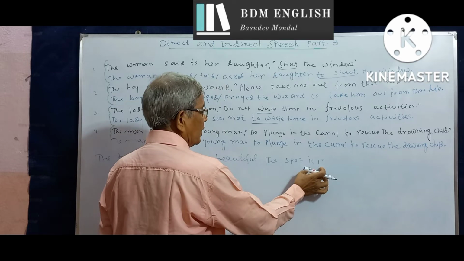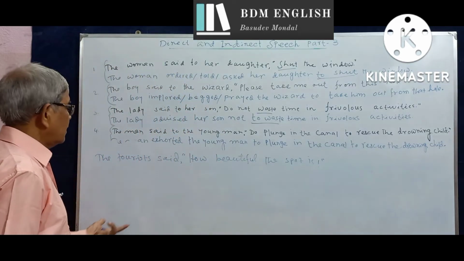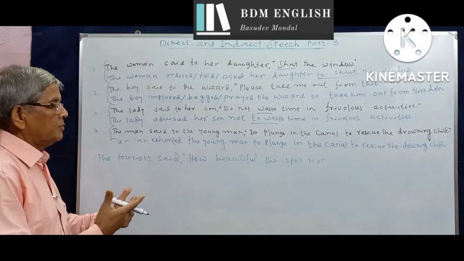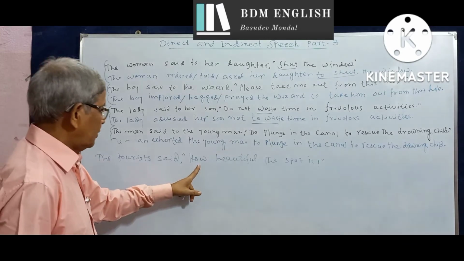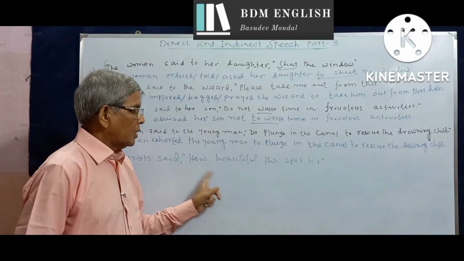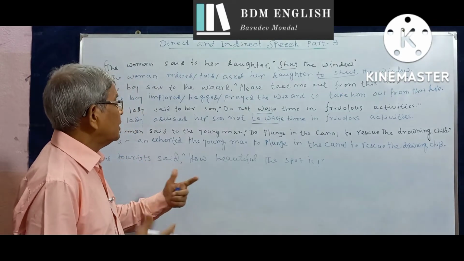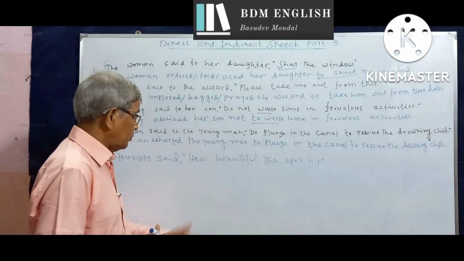Notice the note of exclamation is placed at the end of the sentence. There is no interjection. The sentence begins with how. Obviously, how beautiful here means very beautiful. So when we get the adverb how in the direct speech in exclamatory sentences, we replace it with the adverb very. Here it is not a question word.